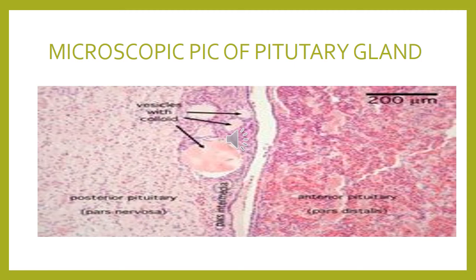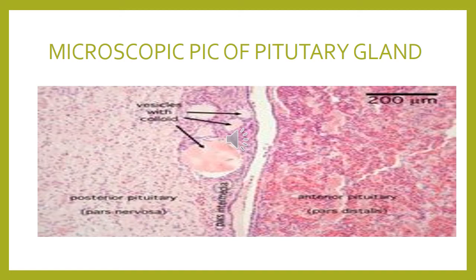In between, you can see basophilic staining rounded cords of cells, and they also contain colloid material. While coming over to the left side, you can see the posterior pituitary, the pars nervosa, which consists of unmyelinated axons of the nerve fibers. I will show you these things separately in another slide also.